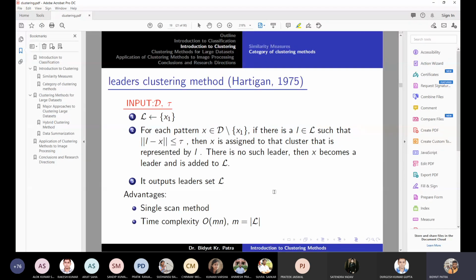So what is that? You compute the distance from one point to all other points, and whichever distance is maximum, you take that as the threshold. Therefore, all points will come into a single cluster. And then you can compute the distance from one point to all other points, a distance matrix, and take the minimum. If you take the threshold as the minimum of that, then obviously each point will form a leader. So the number of points in a data set will be the number of leaders. Therefore, the minimum value of leader is 1 and the maximum value is the number of points in the data set. Yeah, you have a right observation.